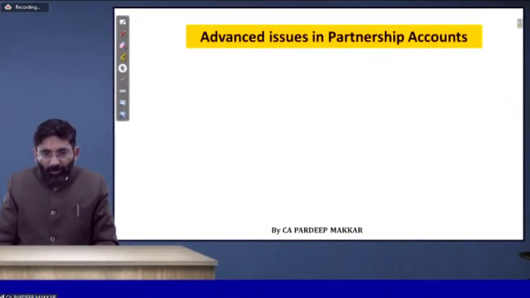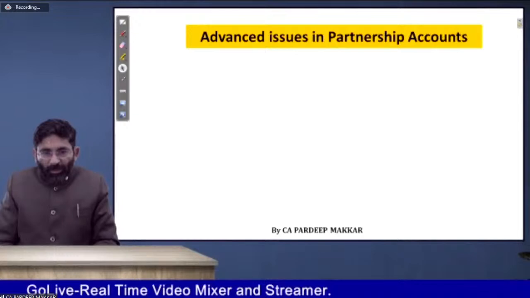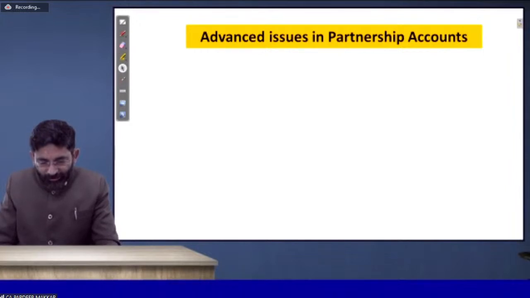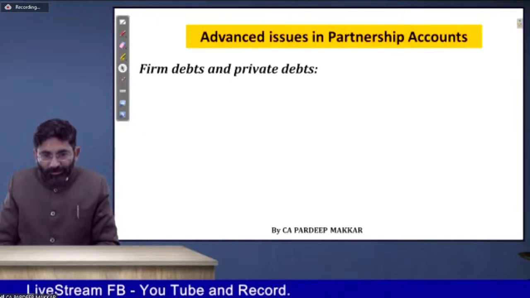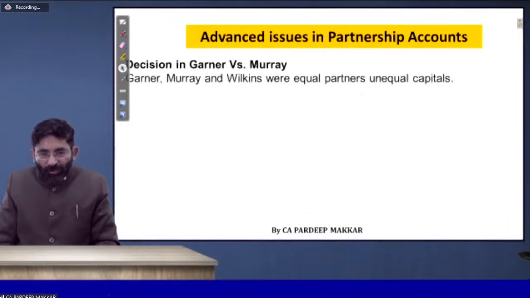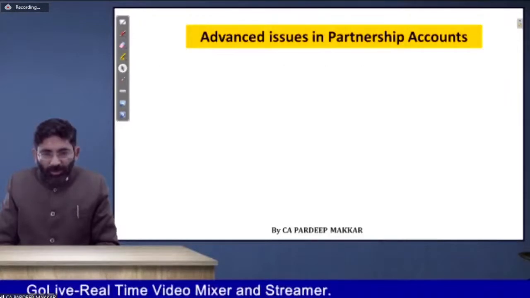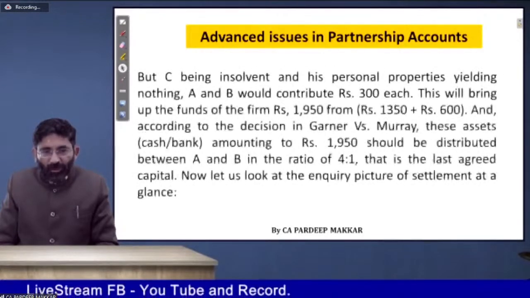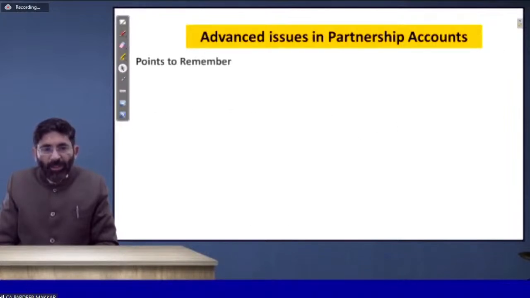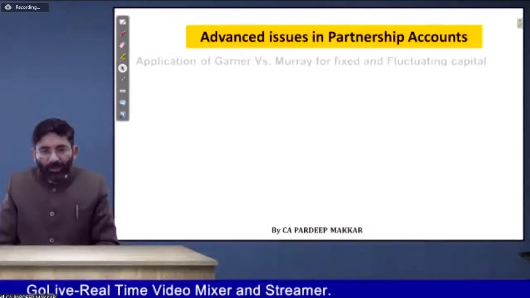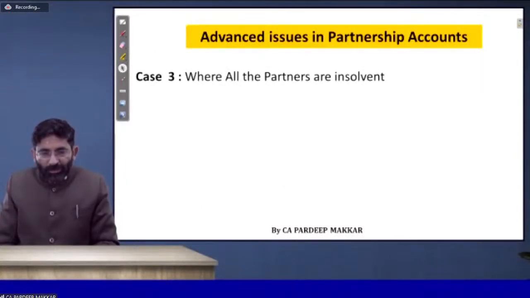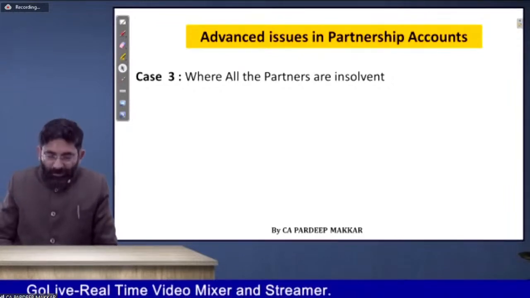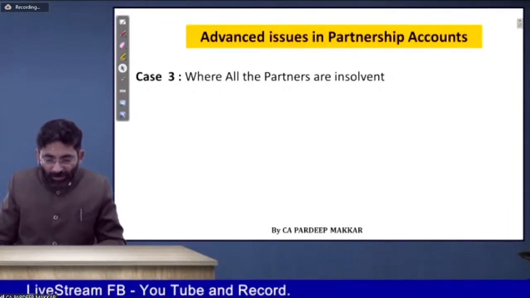If we start up from the dissolution point. In dissolution, beta, what have you done? Do you remember what we have done? We have done three cases: first, when all the partners are solvent. Second, when one or a few of the partners are insolvent, and the remaining are solvent. And then we have done when all the partners are insolvent. So in the last lecture, we did this topic, when all the partners are insolvent.